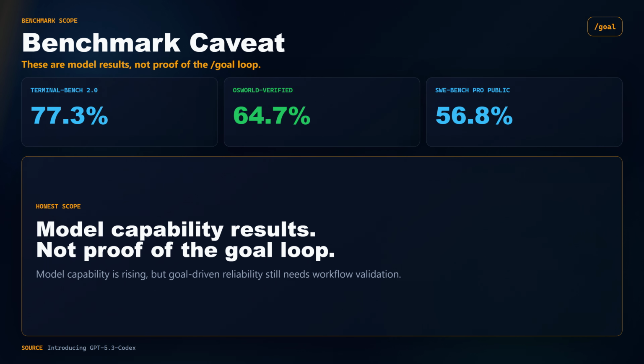There are benchmark numbers in the research, but they need careful framing. OpenAI reports GPT-5.3-Codex at 77.3% on Terminal-Bench 2.0, 64.7% on OSWorld-Verified, and 56.8% on SWE-Bench Pro Public. Those are first-party model results from OpenAI, not an independent benchmark of the goal runtime loop. The honest takeaway is that model capability is rising, while goal-driven reliability still needs real workflow validation.